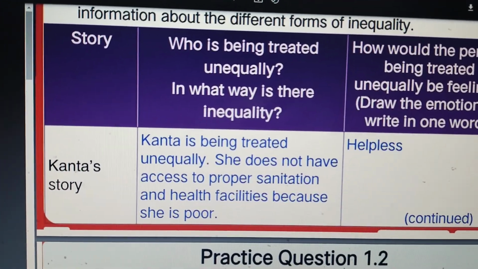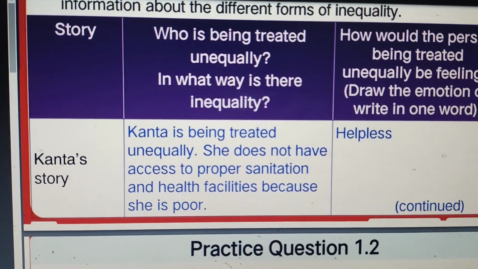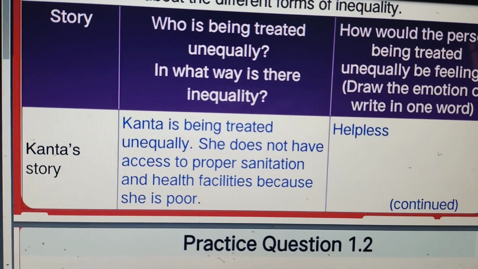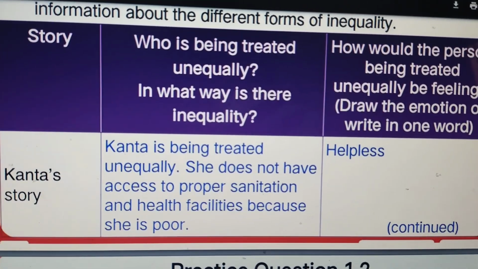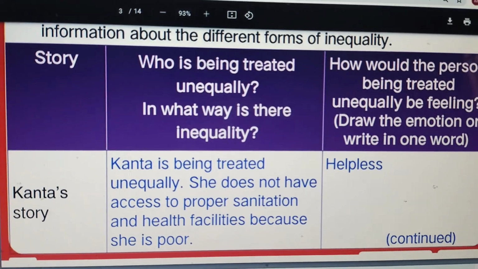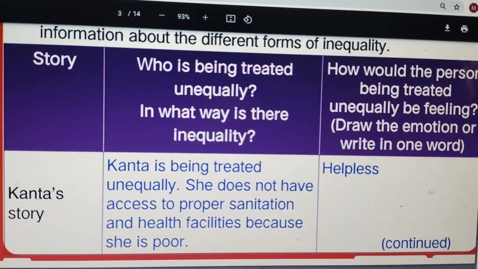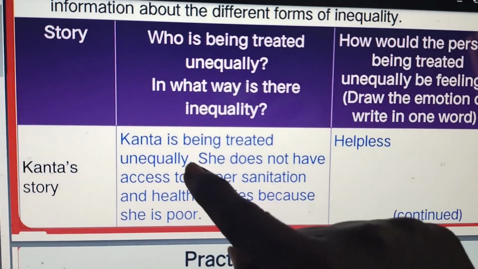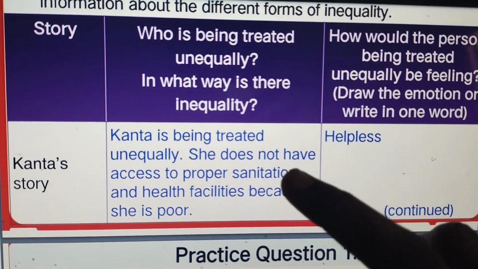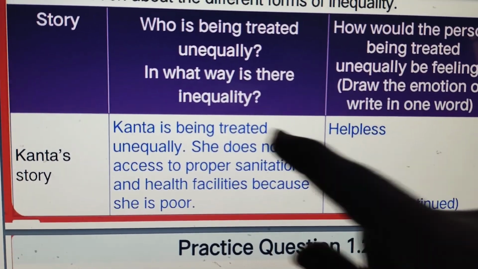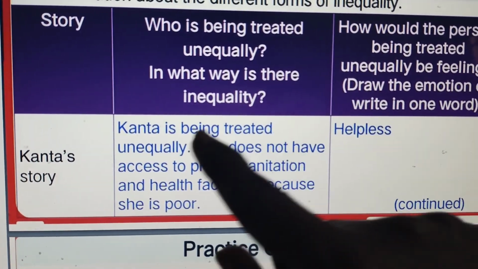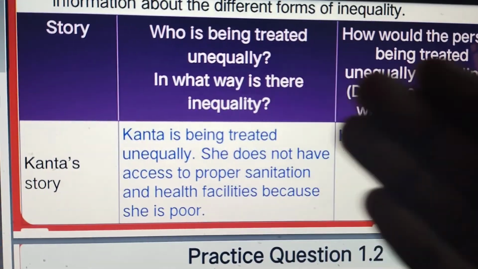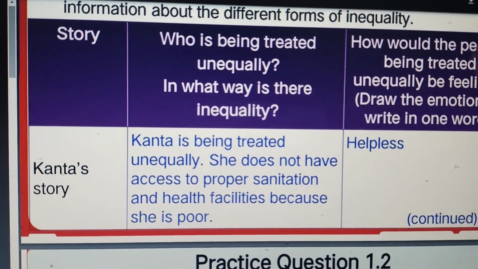Here in the Kanta story, you all know where Kanta was living, that particular area was not cleaned properly because it is a poor area, it's a slum area. No one is there to take care of that particular area. But if rich people were living there, that area would be very clean, isn't it? So here in the Kanta story, Kanta felt that she was unequal with others, means Kanta is being treated unequally. She does not have access to proper sanitation and health facilities because she is poor.